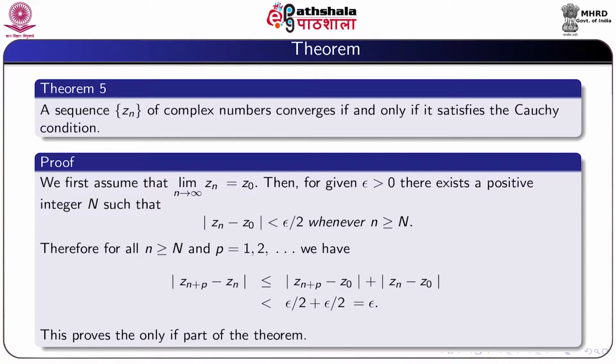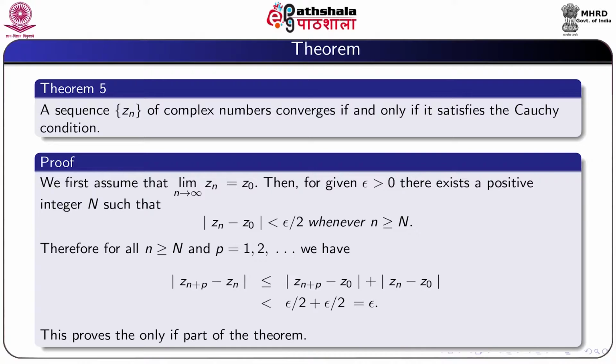Now we prove a result. A sequence z_n of complex numbers converges if and only if it satisfies the Cauchy condition. So, proof: we first assume that limit n tending to infinity z_n equal to z_0.